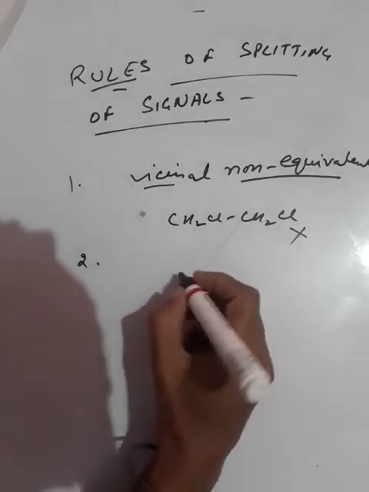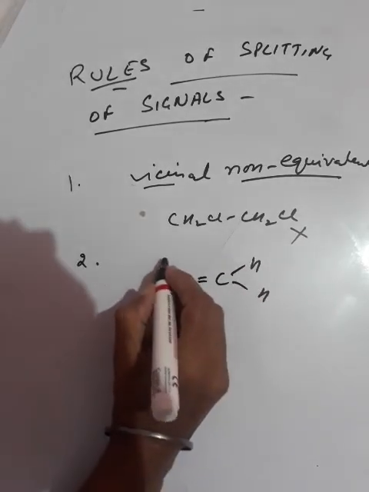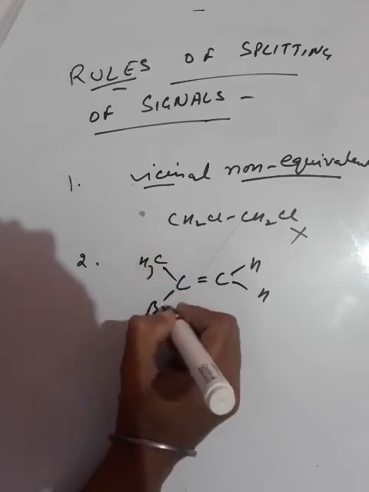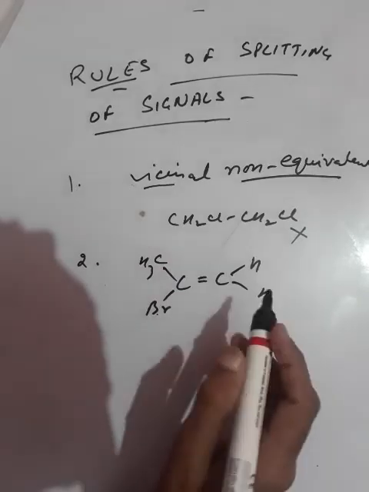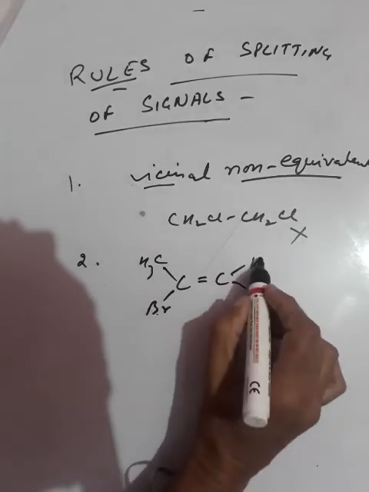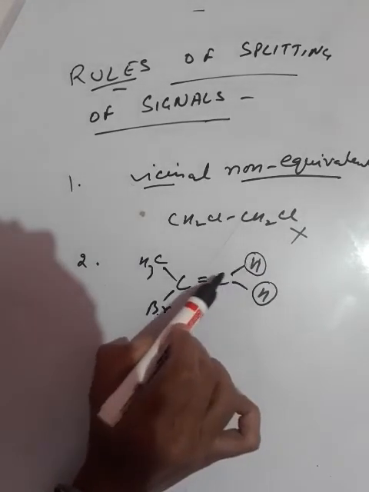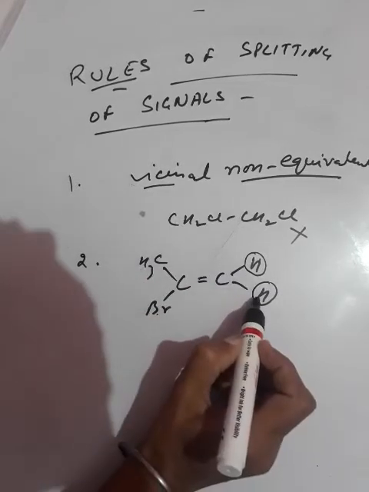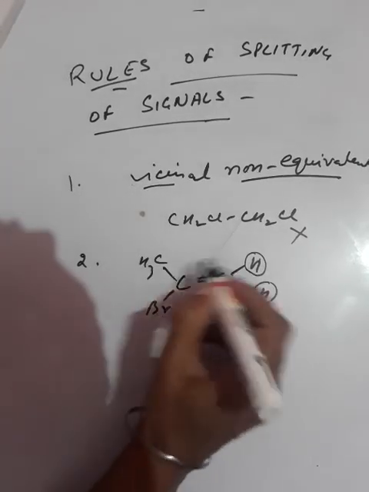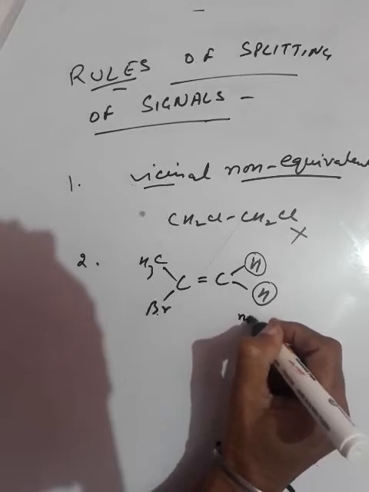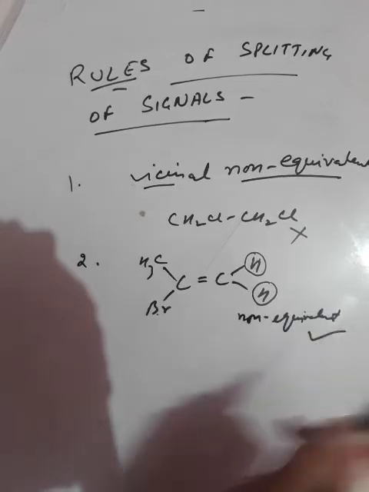But sometimes, for example in 2-bromopropane, these two protons are on the same carbon atom but are non-equivalent. This one is in the neighborhood of the double bond and CH3, and this one is in the neighborhood of the double bond and Br. Therefore, they are in different environments, so they are non-equivalent, and splitting is possible here.